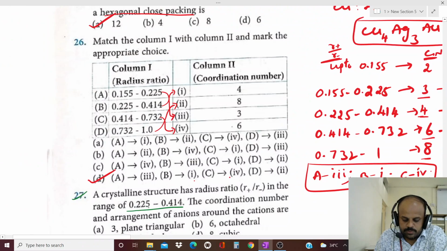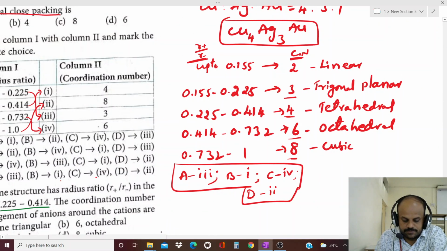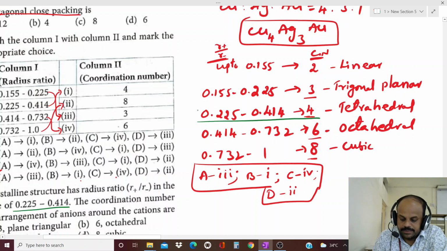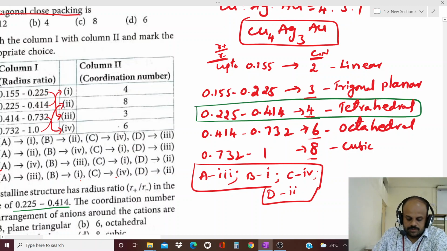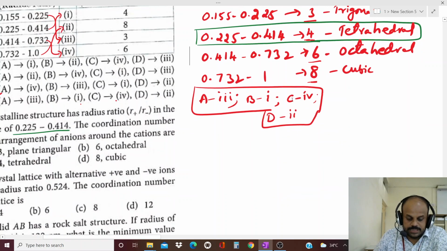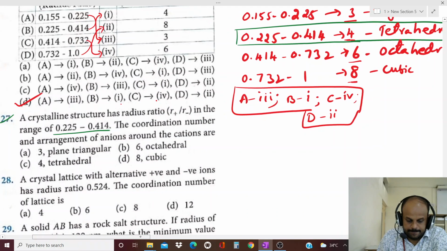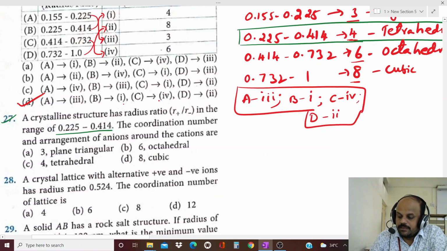So they have given 0.225 to 0.414, so this range is here. What is the structure? Tetrahedral. And what is the coordination number? 4.